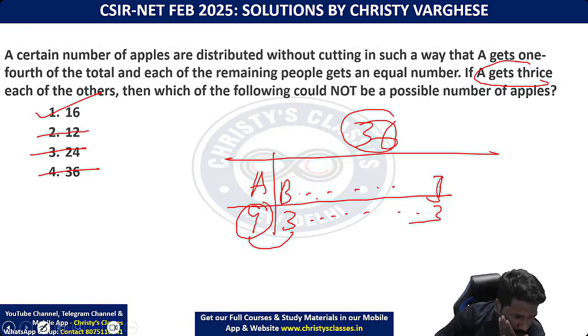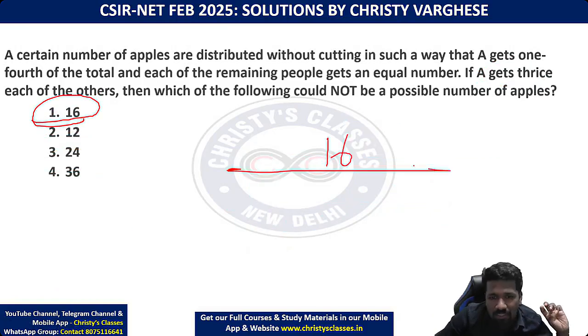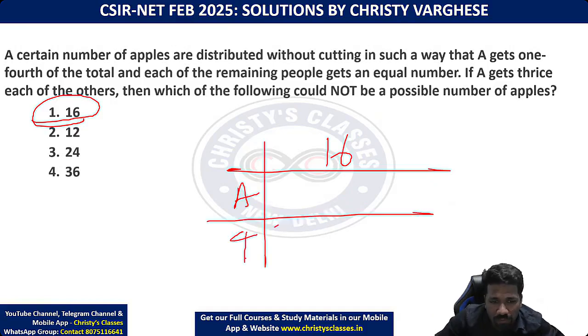Shashikala, option A, you have still doubt. Did you understand why option B, C, D are eliminated? That is actually enough. B, C, D eliminated is the reason why option A is the answer. That way also you can say. Option A, the problem with option A is, if 16 is the total number of apple, A will get 1/4 of 16. 1/4 of 16 is 4.